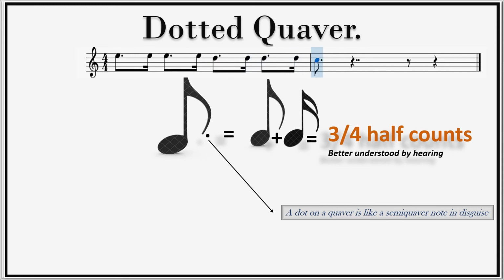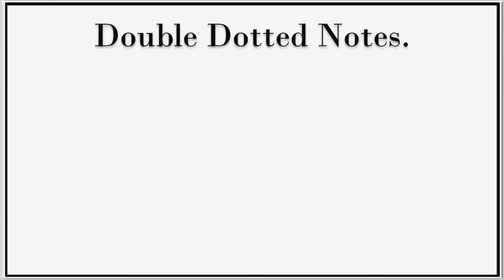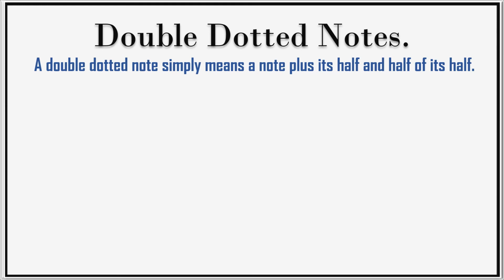In an extension of the dotted note, sometimes you may come across a double dotted note. Don't worry because it is the same rule that applies. So a double dotted note simply means a note plus its half and half of half. That sounds a little complicated, right? Now, let me give an example.